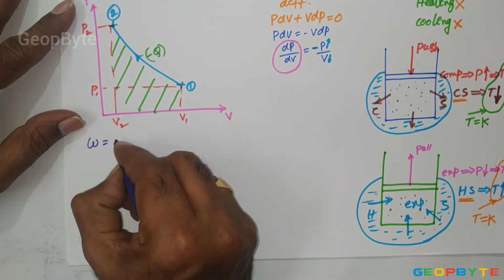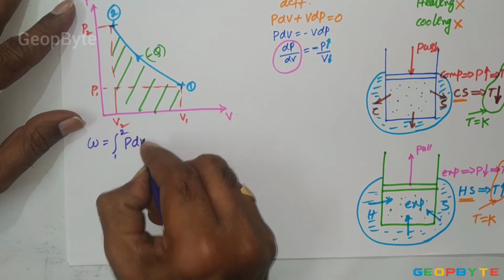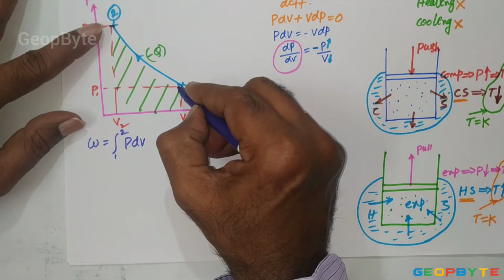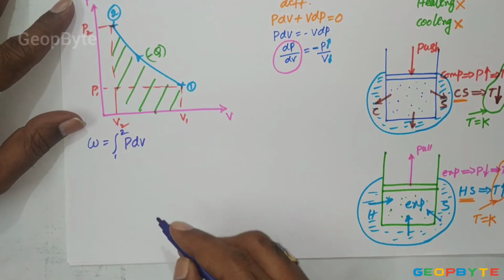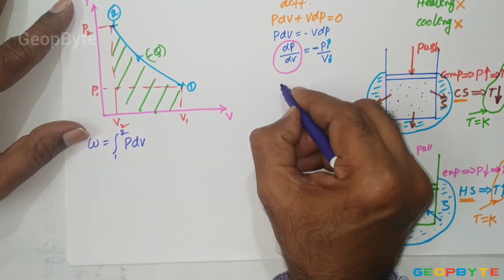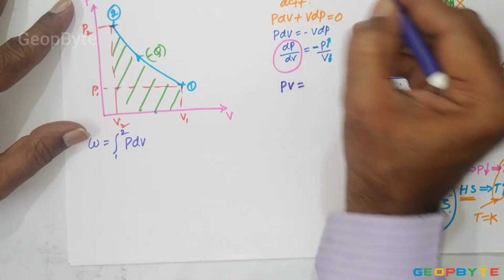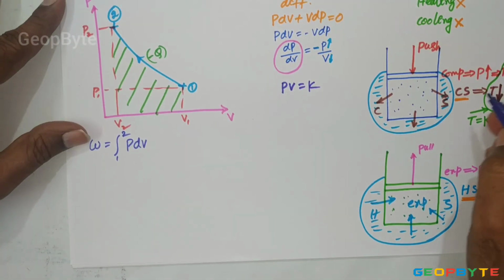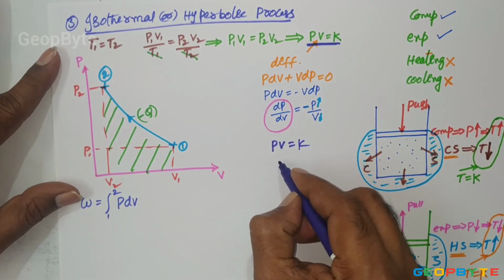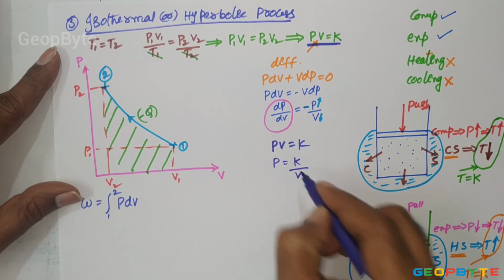Thermodynamic work equals the integral from 1 to 2 of PdV for any thermodynamic process. Look at the diagram: pressure and volume both are variable quantities. Therefore we cannot integrate directly, but it can be done like this. Since the product of pressure and volume remains constant for the isothermal process, you can write that pressure equal to a constant K by V.